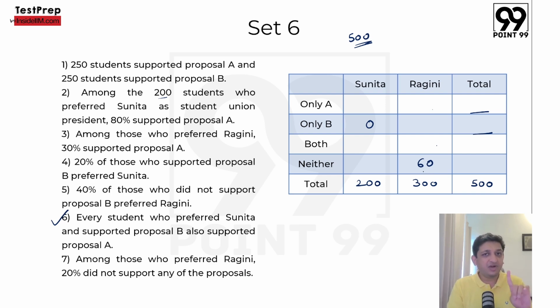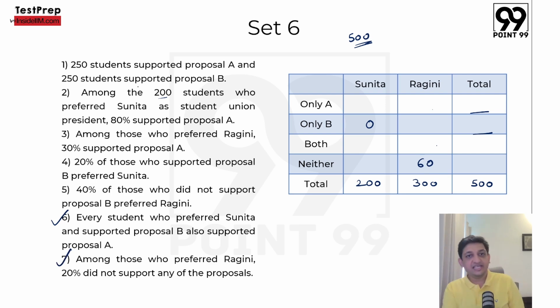Now we had seen one small thing in one of the previous bits, where we had said 40% of those who did not support proposal B preferred Ragini, right? So we had said that this plus this will be 40% of this one plus this one, only A total and neither total. So if we add these two, this will basically be 40%. This we know. Now let's see what else we have. This we have used completely.